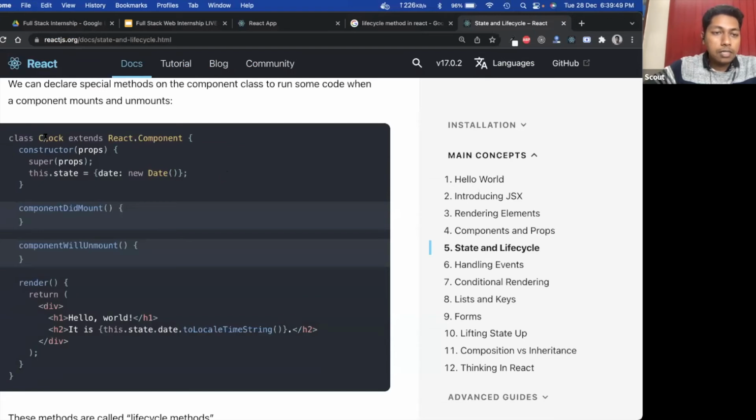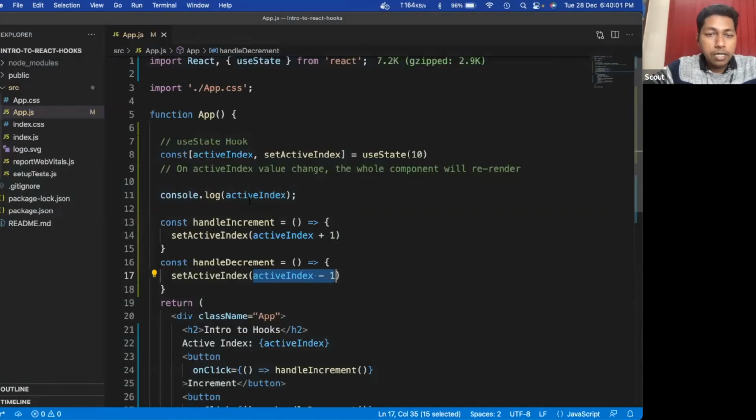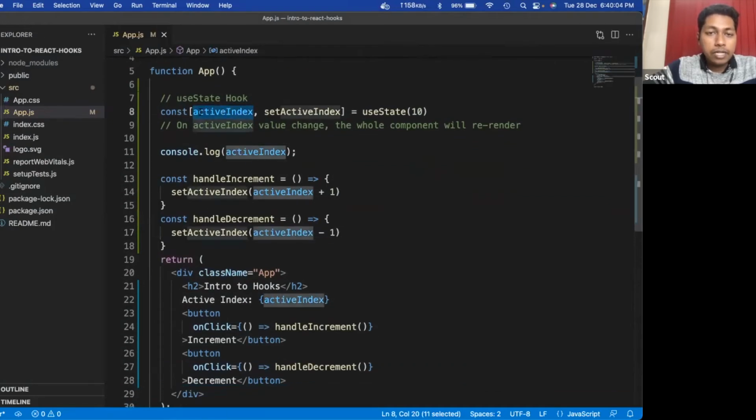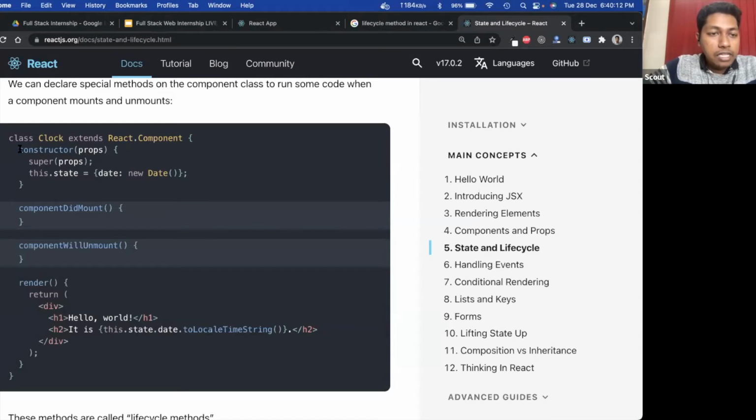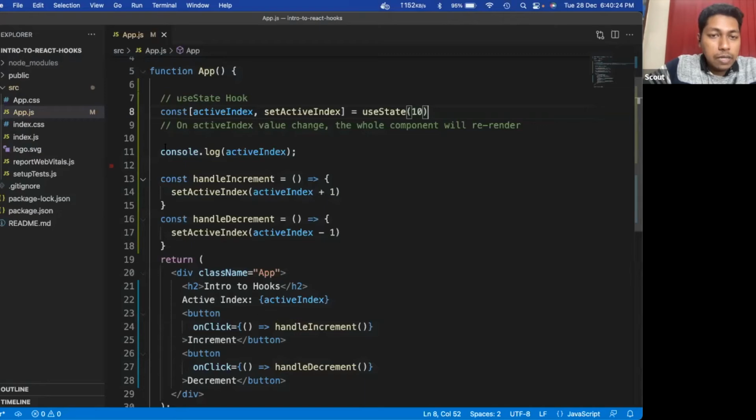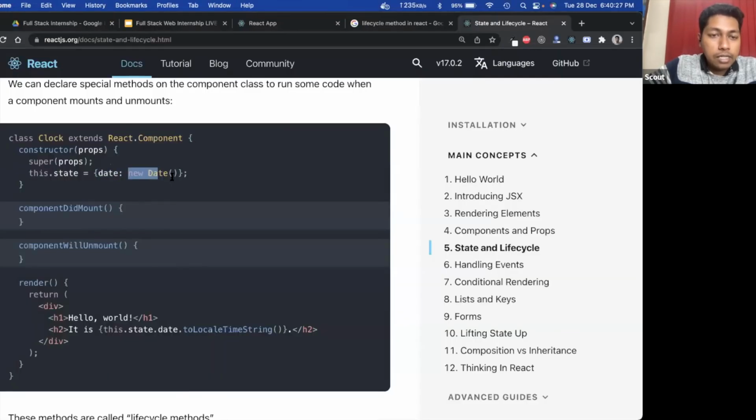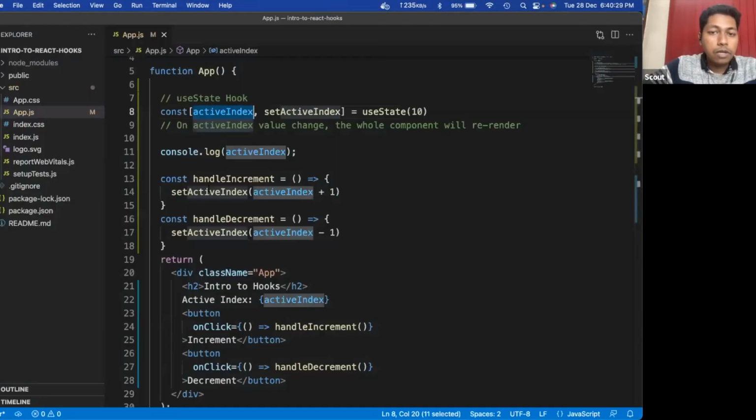So you have to define a class like class Clock. It extends React.Component, and inside the constructor you have to define state, like whatever we did inside this return function. Here I have defined a state like const activeIndex, setActiveIndex, useState, and there I have defined a default value. But in this case, you have to define it like this: there is a constructor, and here you define the state, this.state equals, here the state name is date, which is equivalent to this activeIndex. And the default value is new Date.